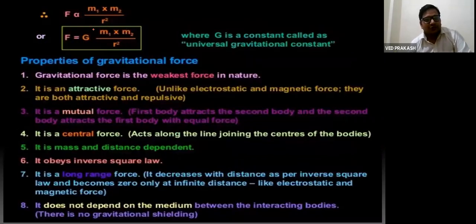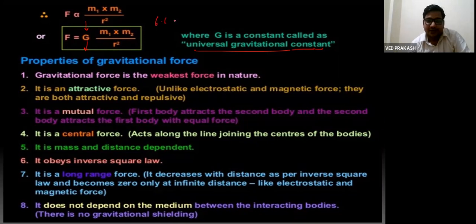So here a proportionality constant is introduced, which is also known as the gravitational constant, and its value is fixed throughout the universe. And you know what its value is? Its value is 6.67 into 10 to the power minus 11, and its unit is Newton meter square per kilogram square. This is the value of the universal gravitational constant.